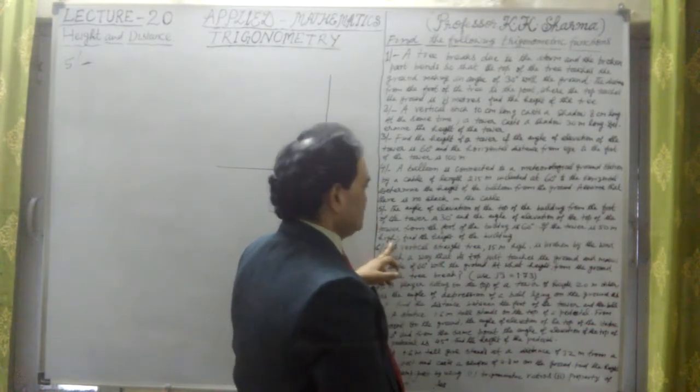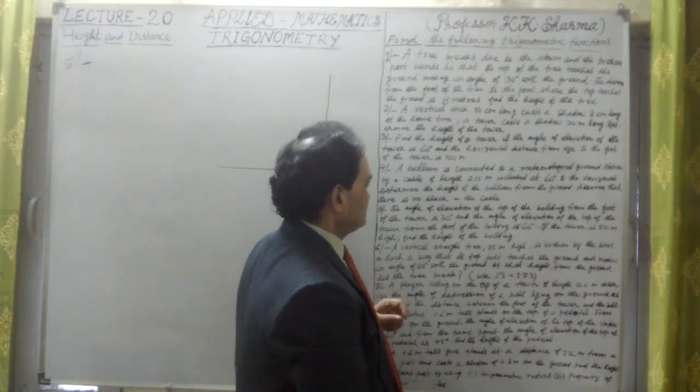The tower is 50 meter high. Find the height of the building. Let me take the building here.